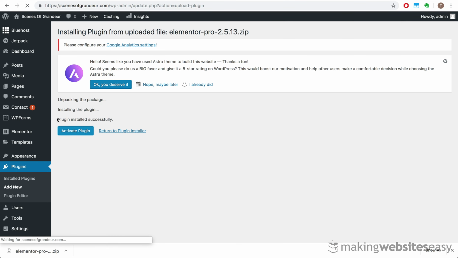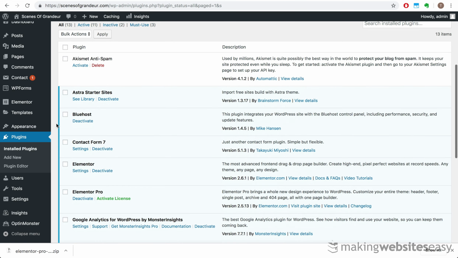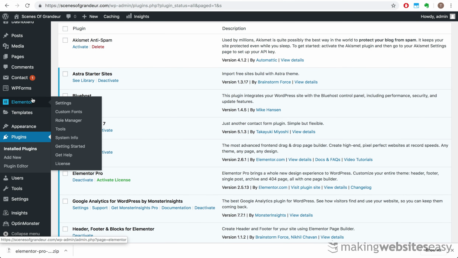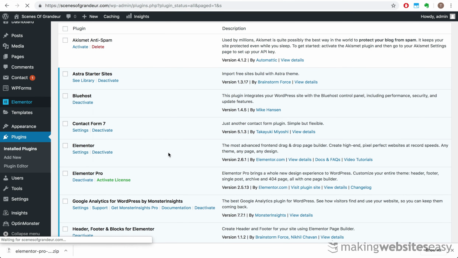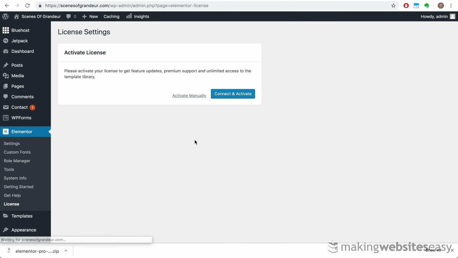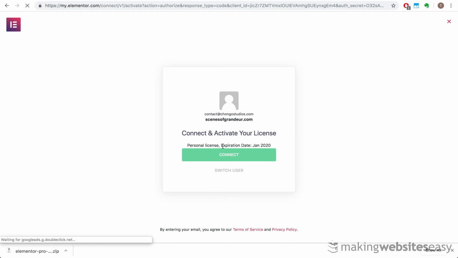Once installed, let's navigate to the Elementor menu, click License so we can activate Elementor Pro. Since we're currently logged into our Elementor account, we can click on Connect and Activate, which will do it automatically. Otherwise, we can activate it manually by noting down our license key and entering it ourselves.